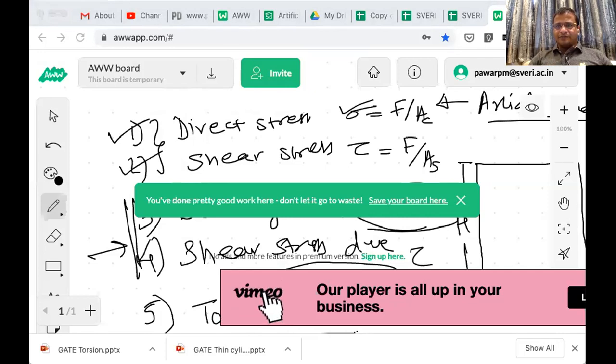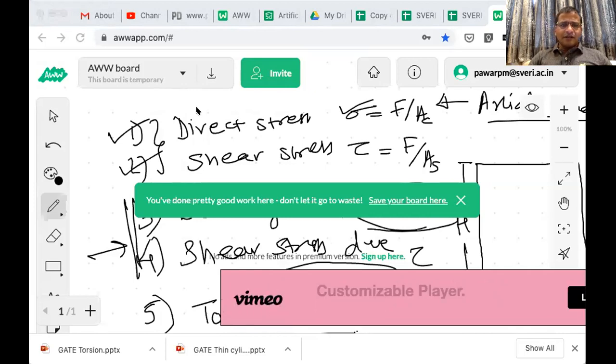So let me open the page related to torsion. You may be studying this torsion part for the first time, so I will go very slow. Some part of it I will take today, so that if you want you can study it.